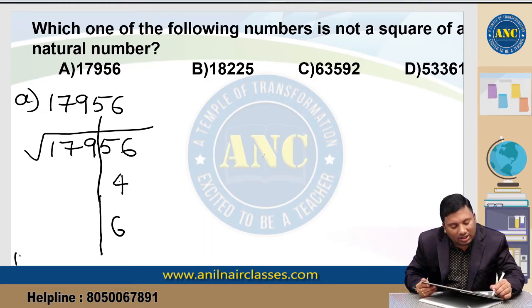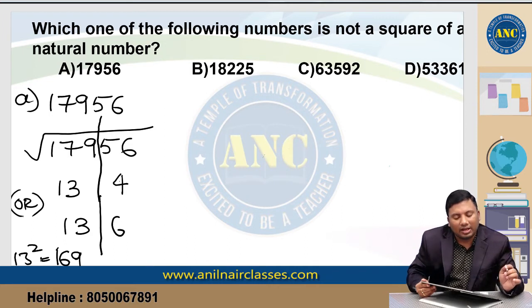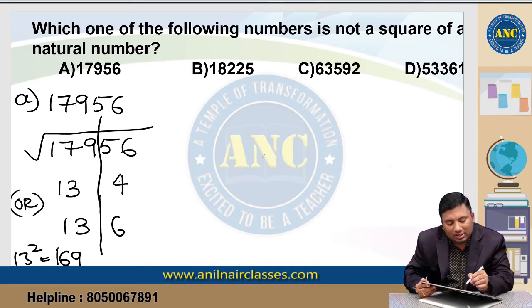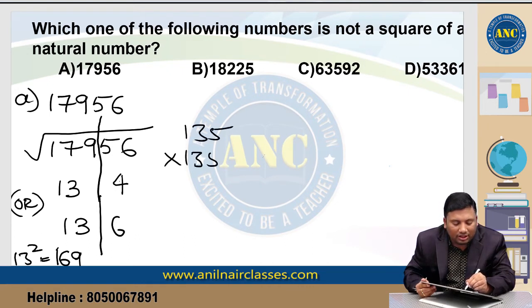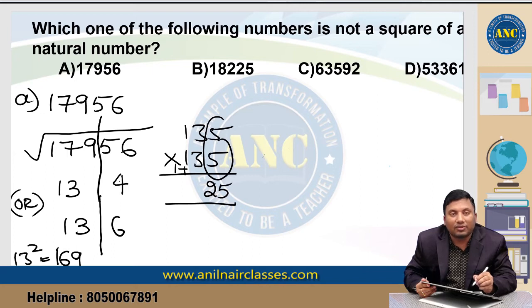13 square is 169 and 14 square is 196. So the answer will be either 134 or 136. Suppose I take 135 into 135: 5 5s are 25, and 13 if I add 1 is 14, 13 times 14 is 182, so 18225. 17956 is less than 18225.